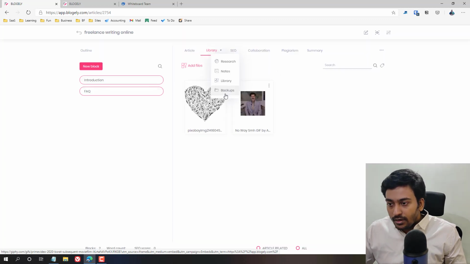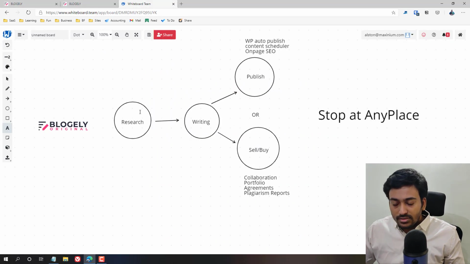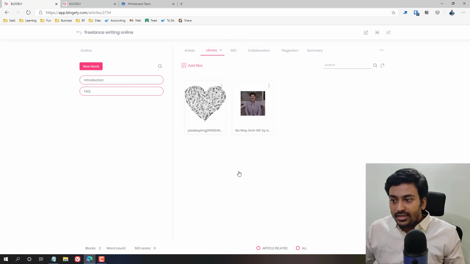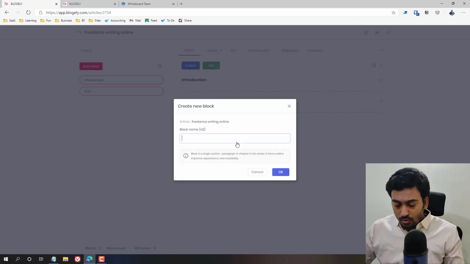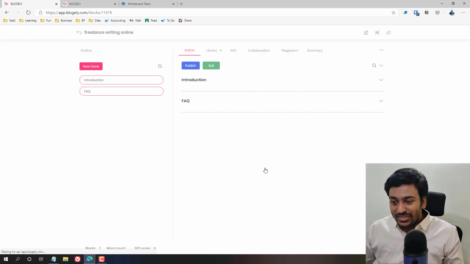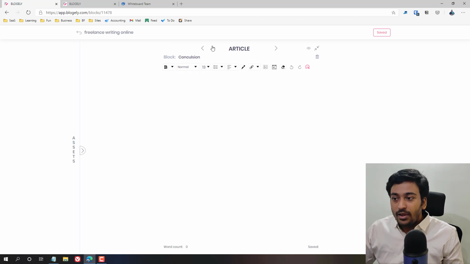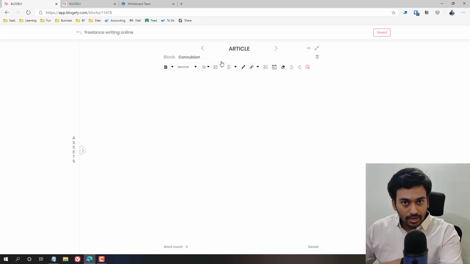So I think I covered all the research aspects of it. I think we have now covered this area fully. The next step is to talk about the article process. The blocks, as I mentioned, are the different sections within the article process. Let me also create one more for the sake of it. Let's say this will be the shortest article in the history of the internet. Do that, and you can see I have now come into the article writing mode.